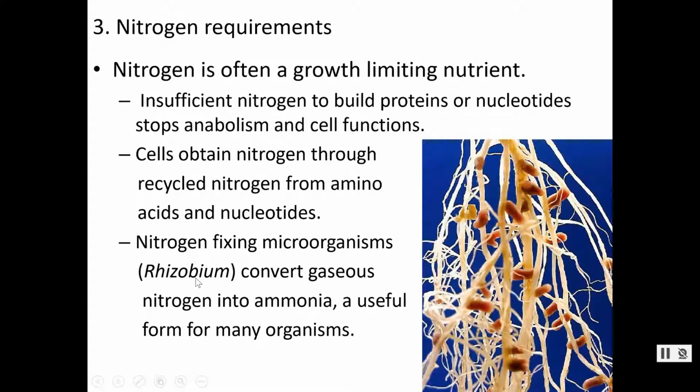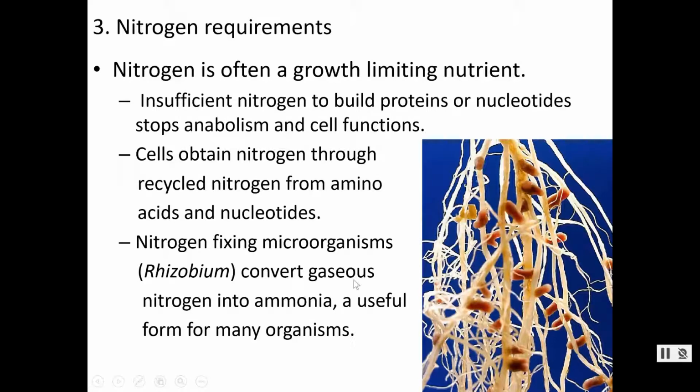They have enzymes that allow them to take nitrogen from the atmosphere, gaseous nitrogen, and turn it into ammonia. You remember I said we couldn't do that. We can't take nitrogen from the atmosphere. We can get it by breaking down amino acids, but we can't take just nitrogen and turn it into something that we can use. But these bacteria can.